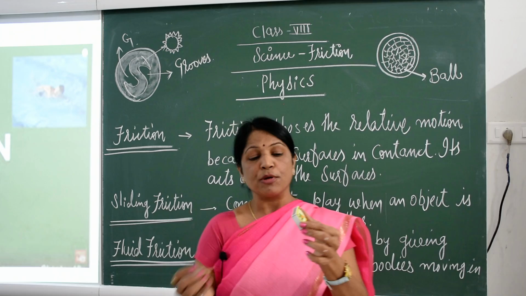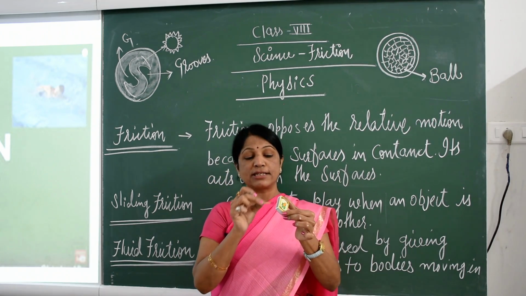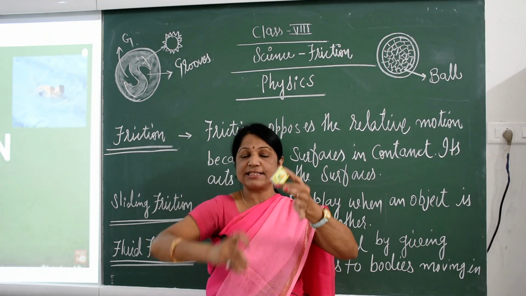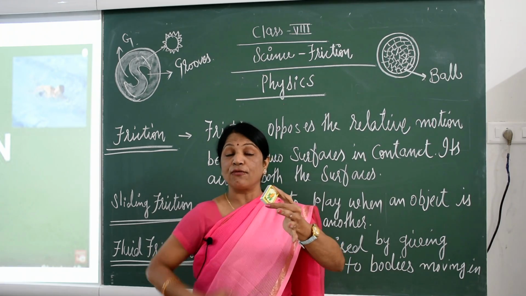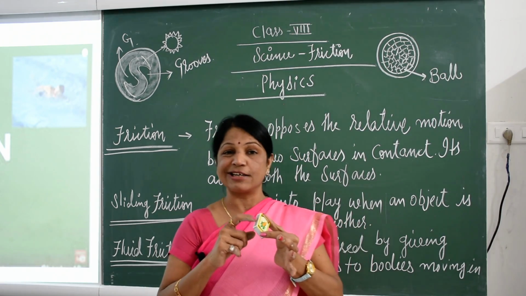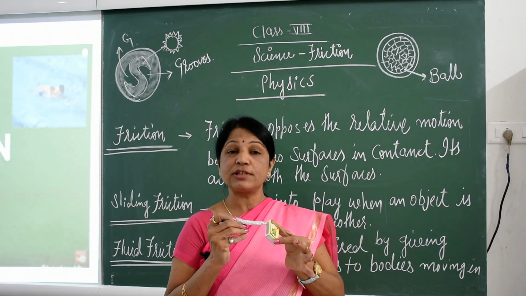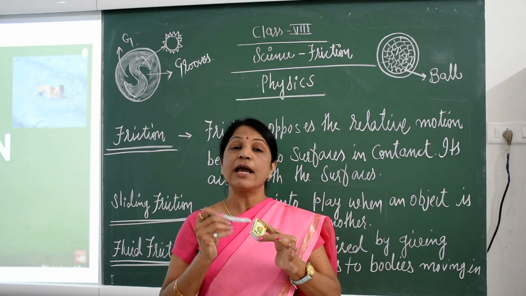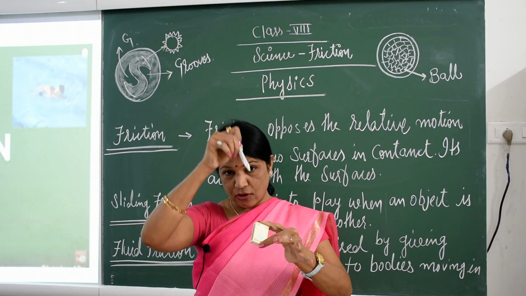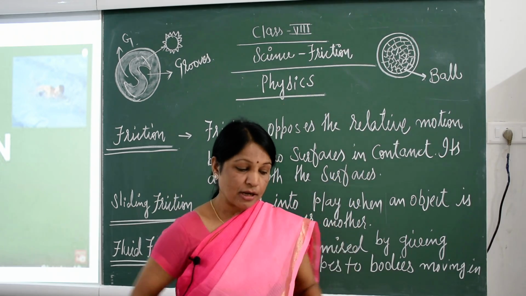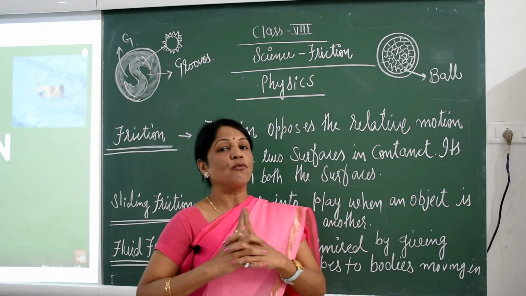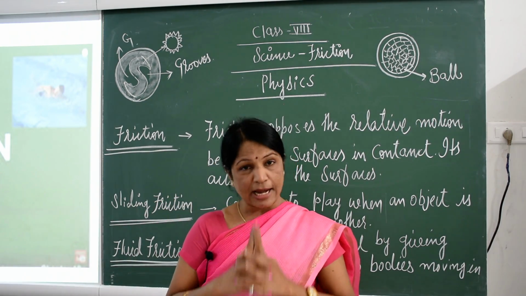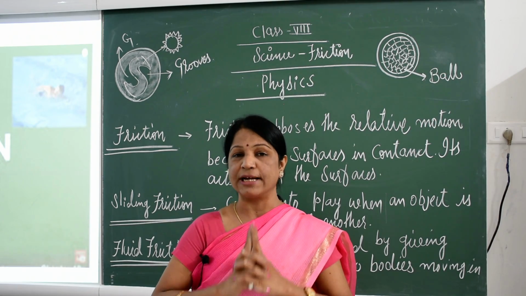Why, children, friction? Because this is the smoothness of the match box, and once I slide this match stick on it, it gives roughness, and due to this phosphorus, the reddish colored phosphorus, it increases the roughness of the match box, and due to that we are able to slide on it and to light. Now children, we see further what is friction. We have lots of examples. It is relevant to our life. In every example, everywhere friction is present.